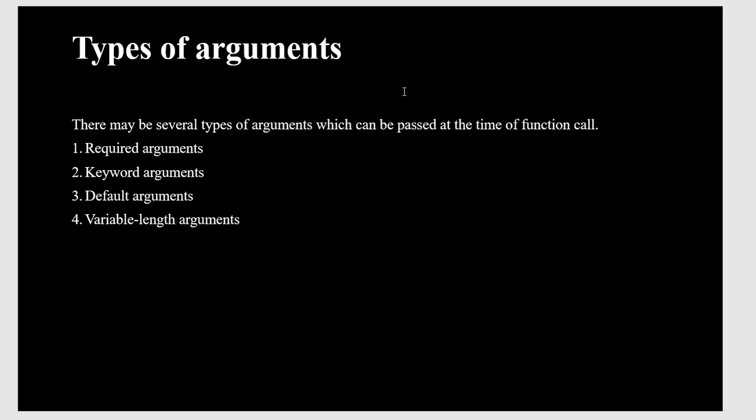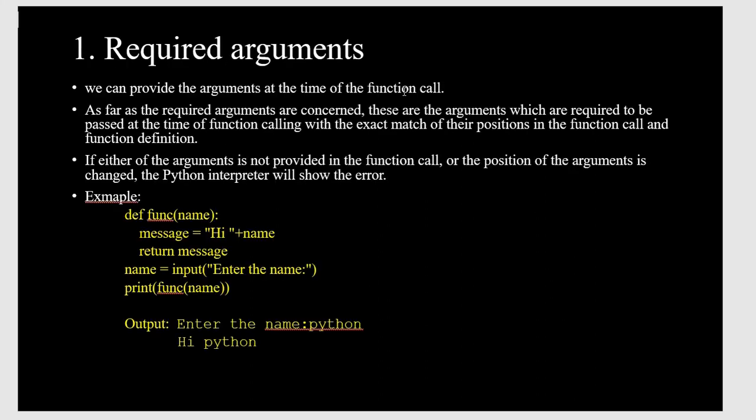Next, some types of arguments. These are the few types of arguments I have listed out. There are a lot more arguments you can check in Google or Wikipedia, and if there is time, I will explain the types of arguments passed in functions. The first types I have listed are: type 1 required argument, type 2 keyword argument, type 3 default argument, and type 4 variable length argument. The first one is the required argument. We provide the argument at the time of the function call.